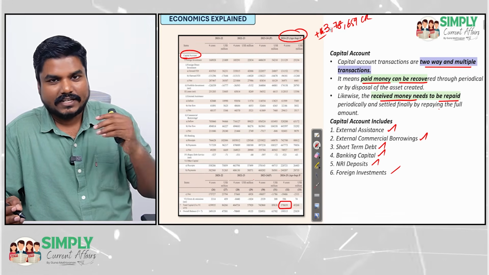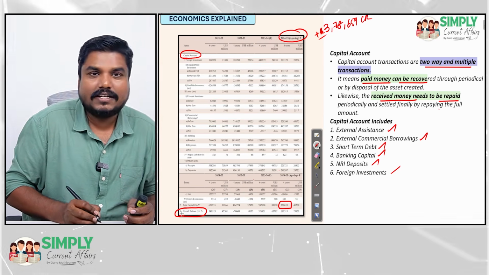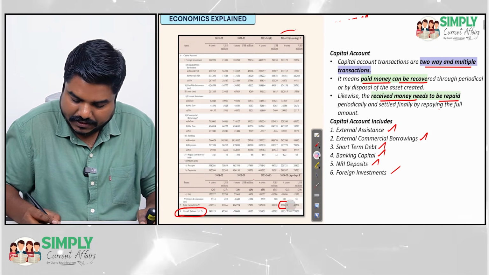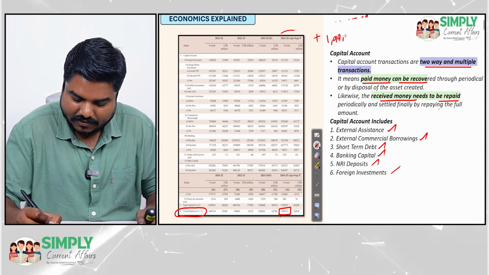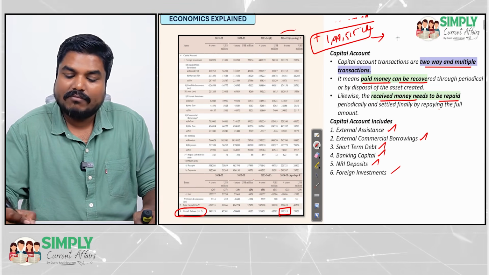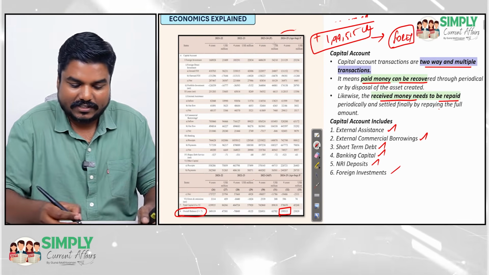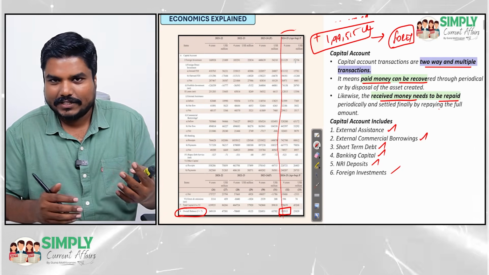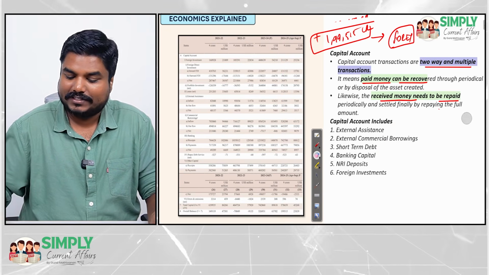Current account, it has a negative of more than 1.5 lakh crores. Now what is the overall balance? That is the balance of payment. That is plus 1,99,515 crores. That is going to be our final balance of payment, and this amount is what will enter the Forex. For 24-25, this amount will enter the Forex. Right? I hope now you got clarity on this current account, capital account, balance of payments, right? And also Forex.